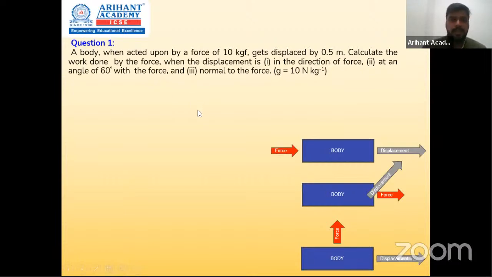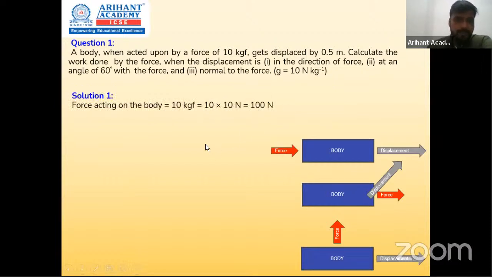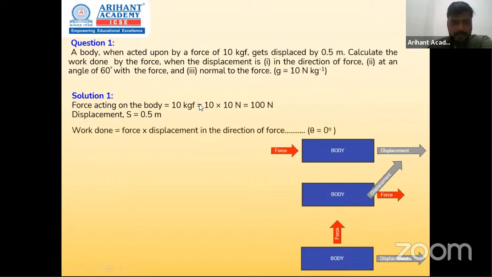पहले let's see what all things are given to us. तो पहले हमें force दिया है, but the only problem is it's in kgf. So kgf को न्यूटन में convert करना है, so multiply by 10. So 100 Newton is the force. Displacement की value for all three cases is same, 0.5 meter. And we start with case 1. So this is the common formula. केस वन, क्योंकि दोनों same direction में है, there is no theta over here, so 0 degree. So F into S, force displacement multiplied, 100 into 0.5, 50 joule.